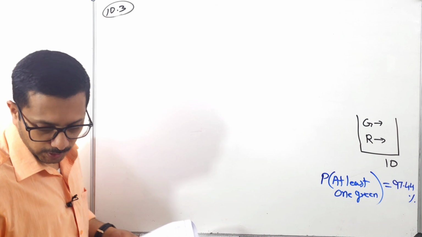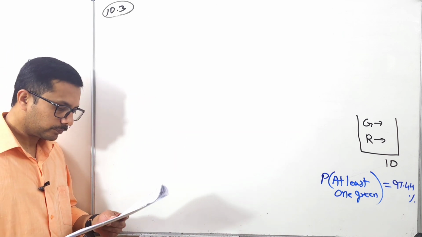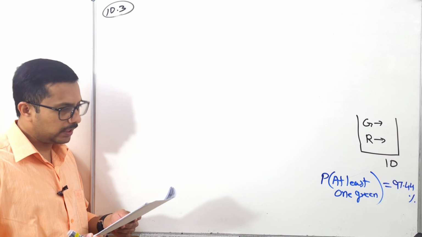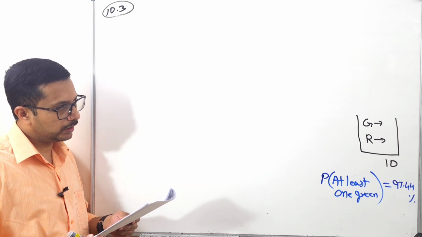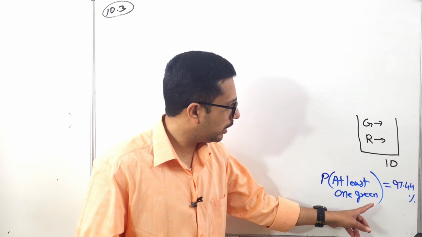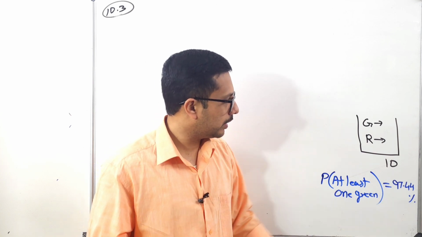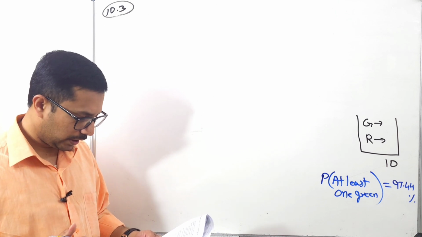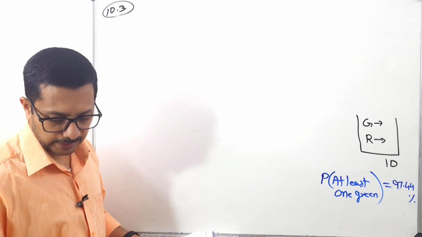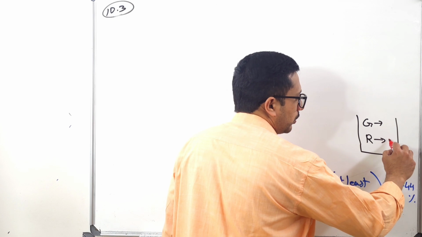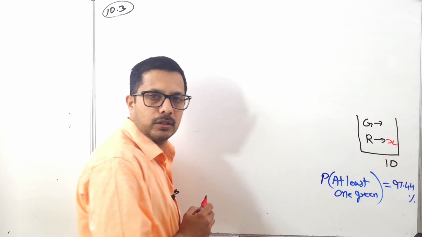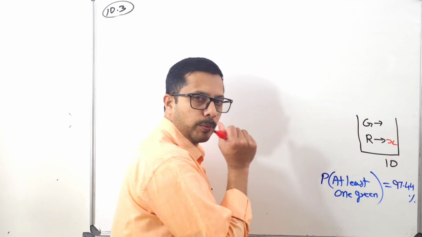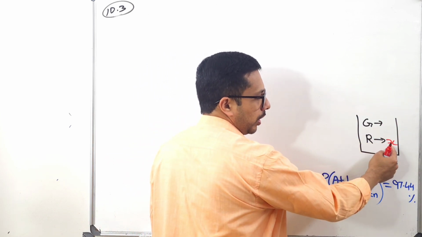Okay, now come back to our question. Now based on this one, to make my work easy, we have to find green, and the probability of at least one green is 97. Okay, what I'm going to do is I'm going to call the number of red balls as x. So I don't know this one, so it is x. If you want to call green ball as x, no problem. So I'm going to call the red ball as x.